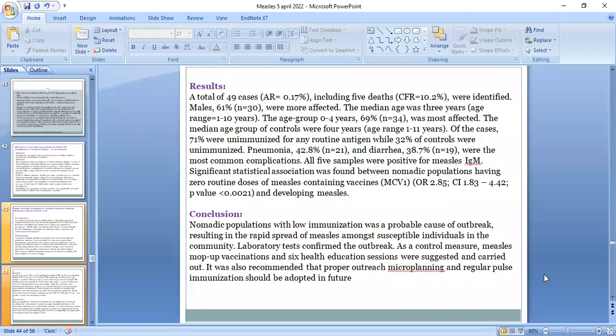The results of this study: a total of 49 cases, including 5 deaths, were identified. Males, 61%, were more affected. The median age was 3 years. The age group of 0 to 4 years was most affected. The median age of controls was 4 years. Of the cases, 71% were unimmunized for any routine antigen, while 32% of controls were unimmunized. Pneumonia at 42.8% and diarrhea at 38.7% were the most common complications.